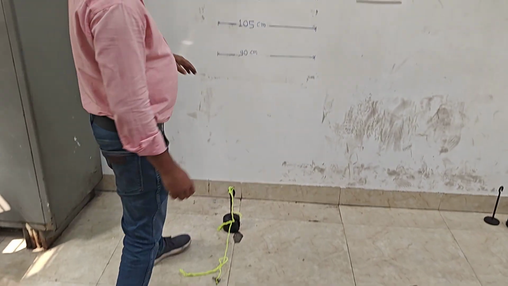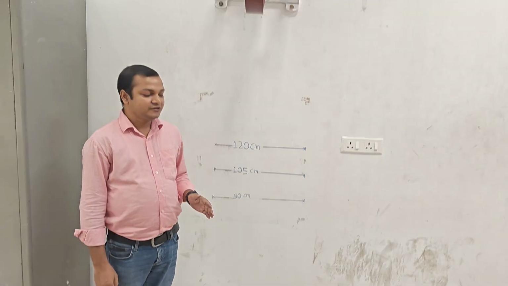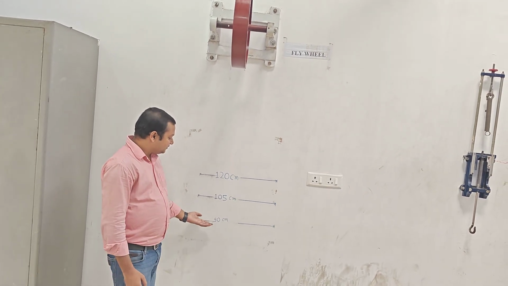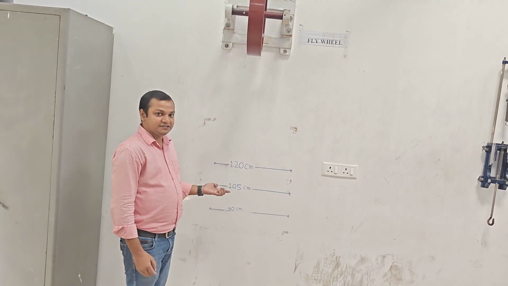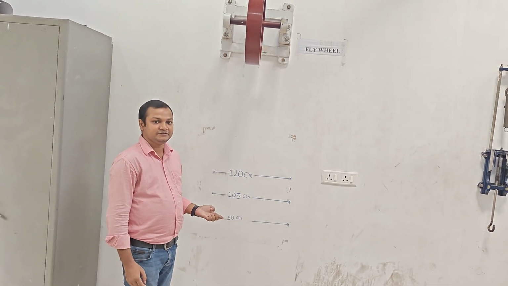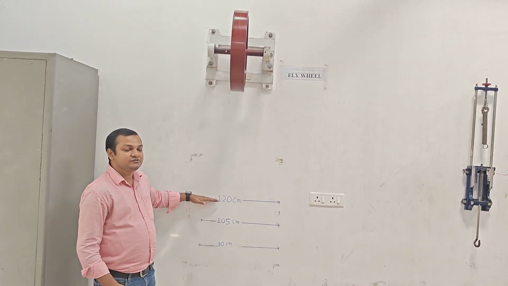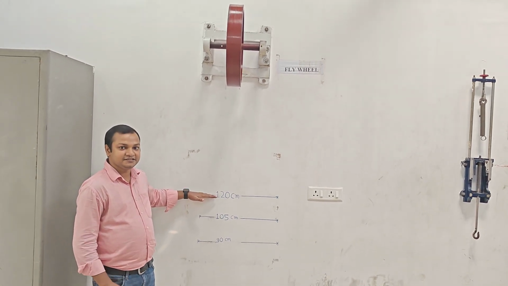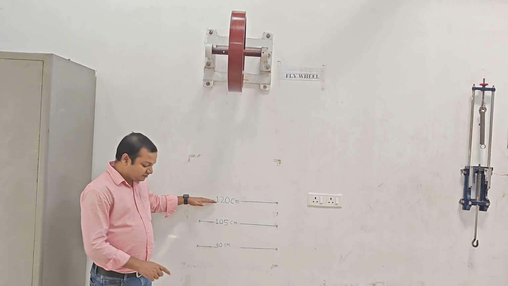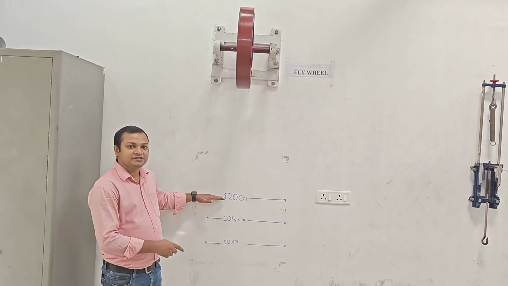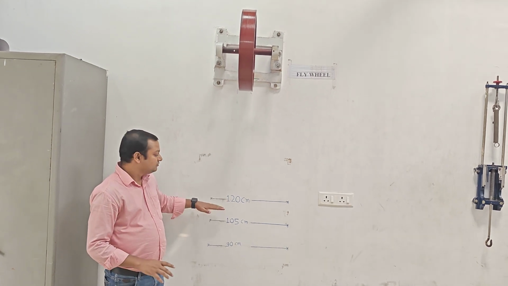Now what you have to do while performing the experiment to get some trend, meaning with increase in height from the ground, what is the effect on the moment of inertia of this flywheel. First we have taken 120 centimeter. You will have to take 3 readings at 120 centimeter by changing the weight. What we have taken now is 3 kg, again 4 kg, 5 kg you can do.